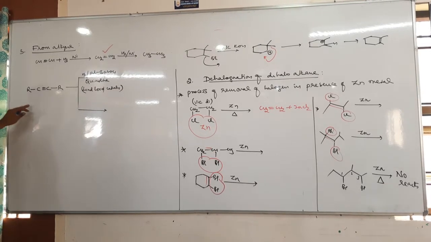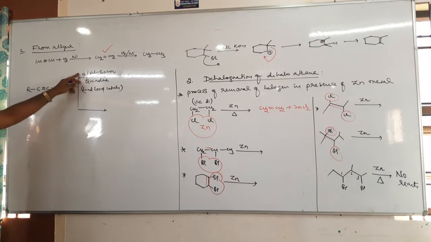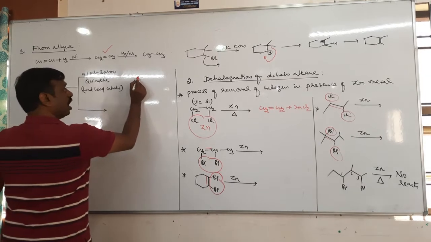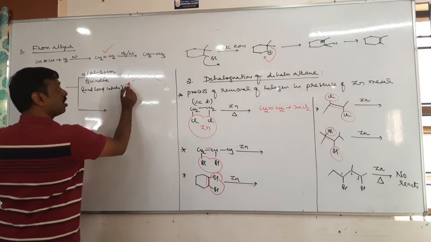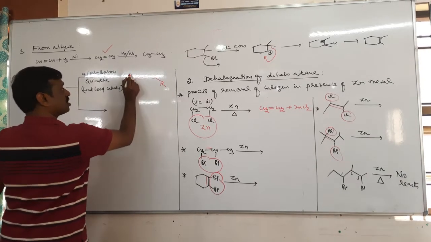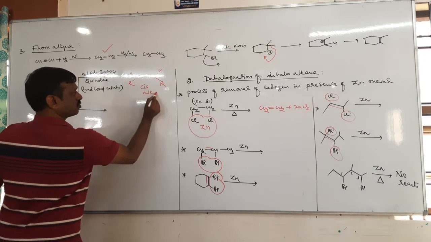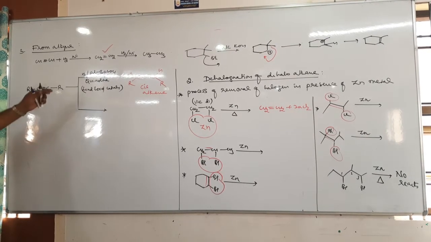Therefore, alkynes react with Lindlar catalyst, it is hydrogen with palladium barium sulfate. Then this alkyne converts into alkene. But there are two possibilities. Which alkene? Cis alkene or trans alkene? You will get the cis alkene. In presence of Lindlar catalyst, you will get only cis alkene, not trans. That is the speciality of Lindlar catalyst.